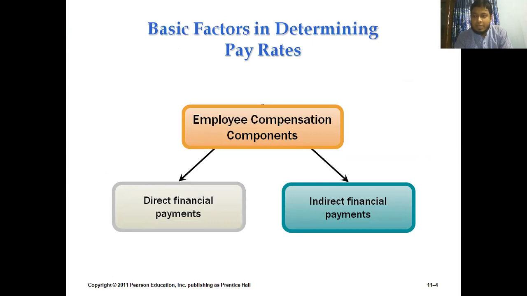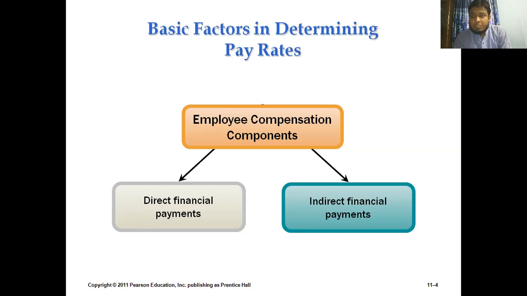The thing is very simple: salary is just the financial return that an employee gets from the organization. I repeat, salary is just the financial return that an employee gets from the organization. On the other hand, compensation is a combination of different sorts of financial and non-financial return.